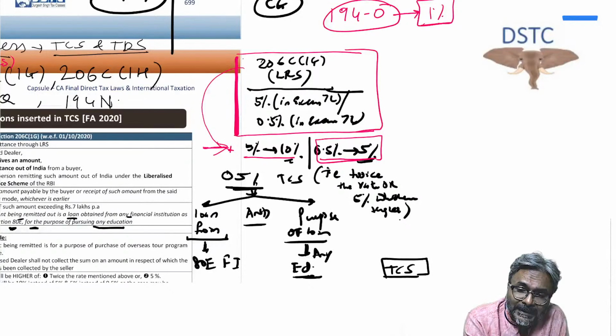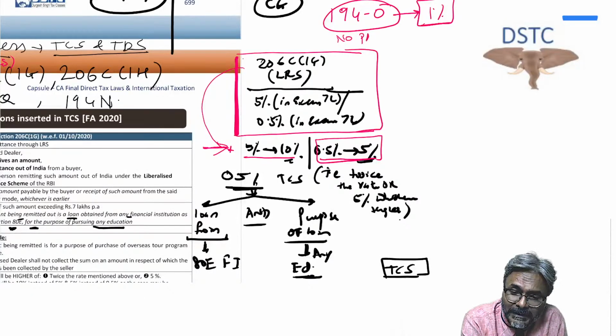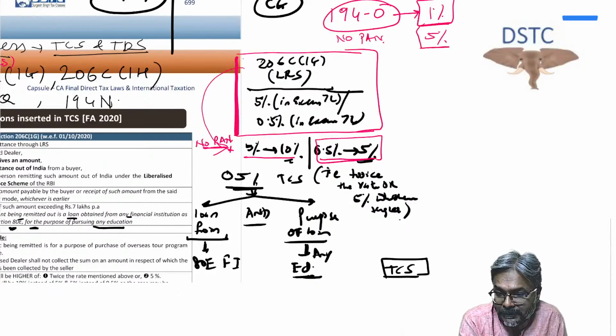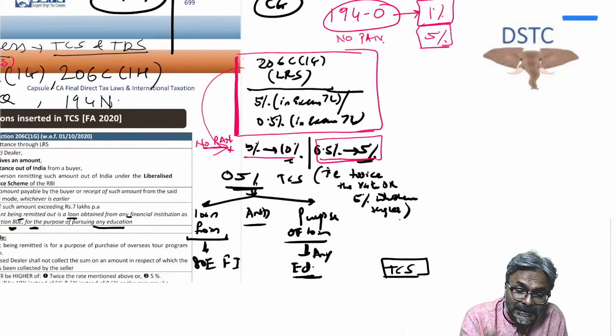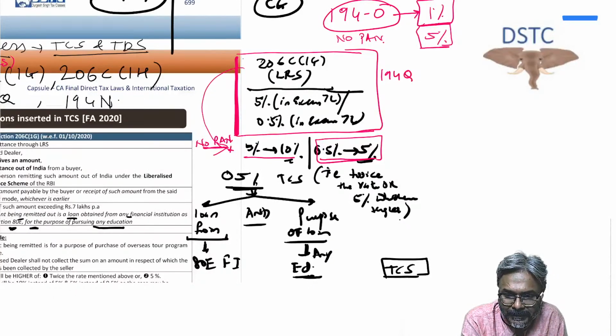If there is no PAN, then what happens in this case? What is the rate? So if there is no PAN, students, in that particular case, you all are aware, it is 5%. All of you are aware of this or not? So therefore, in that case, 5% is the rate. Just keep these things in mind, students. These are important.